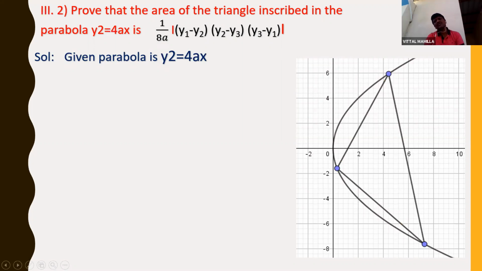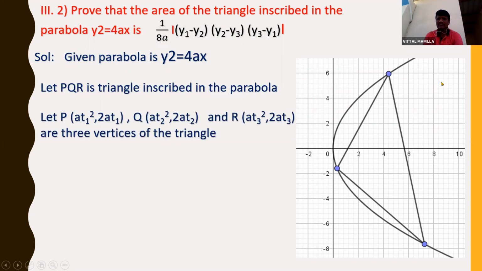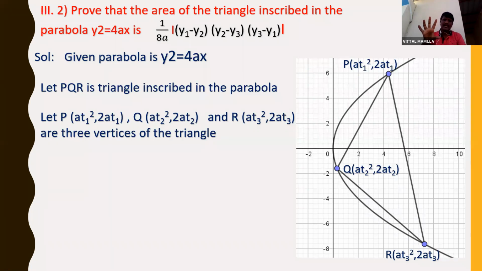Okay. Now we need to find out the area of this triangle. How to find out the area of triangle? Let us take the points, let PQR be a triangle inscribed in the parabola. Let us take the points as P: a t1 square, 2a t1, and Q: a t2 square, 2a t2, and R: a t3 square, 2a t3. So these 3 points are given, and how to find the area of the triangle?